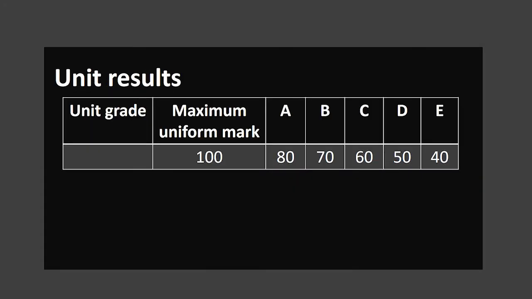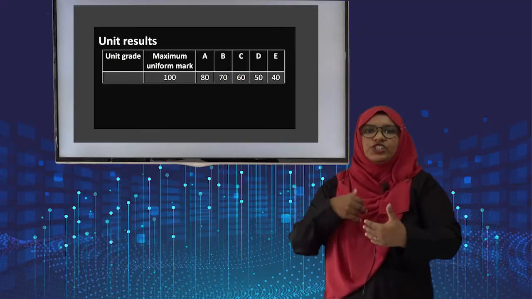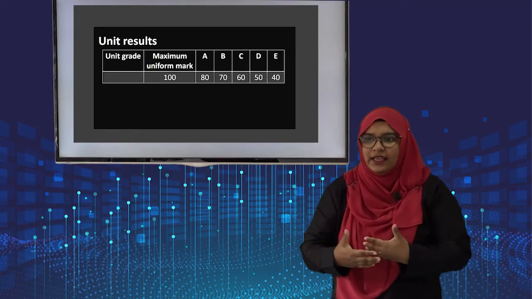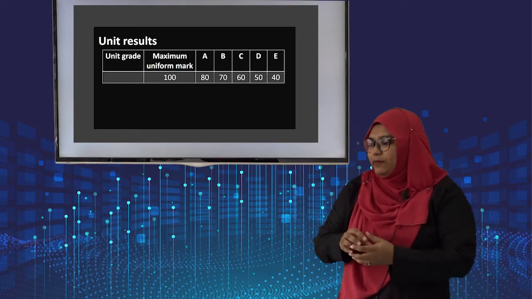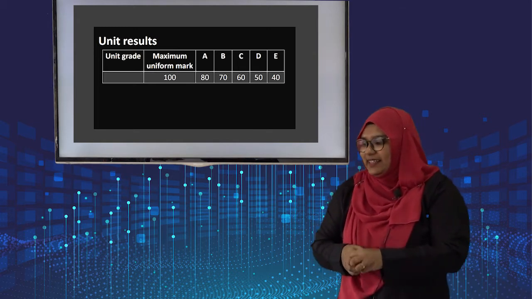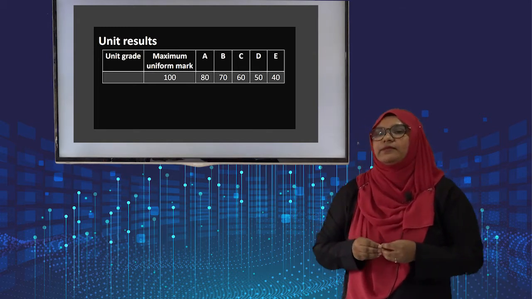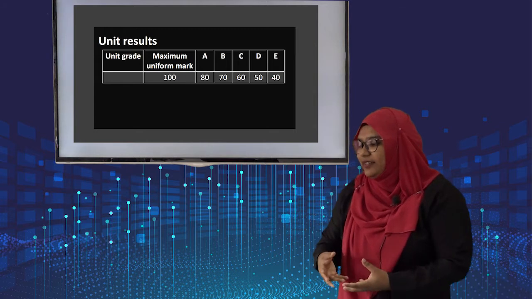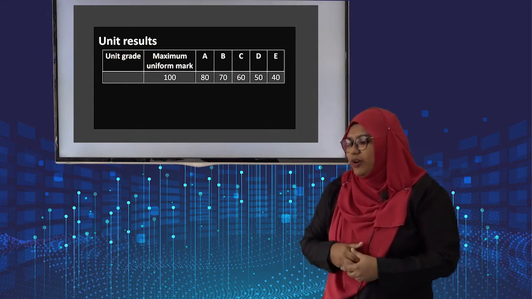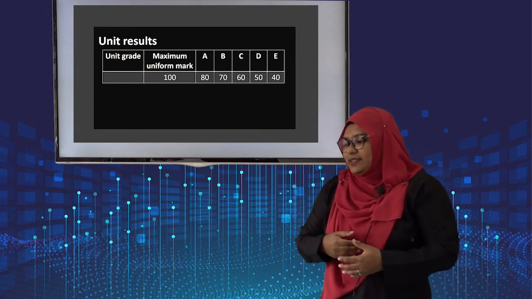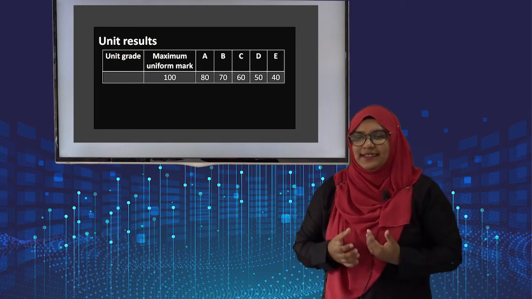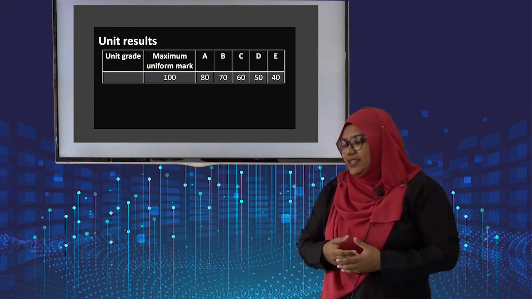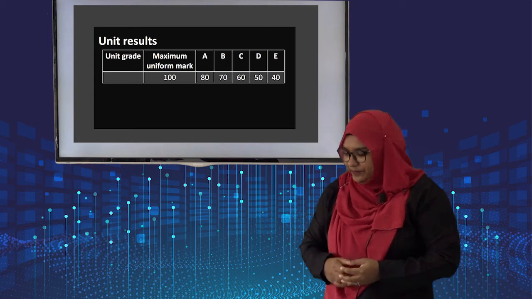Okay, now let's look at an example. For example, if a student completed IAS Unit 1, this is how they will be given the mark. As I told earlier, first they will be marking your paper from the raw marks, which is 80. They will be converting this to maximum uniform marks, which will be 100. So if a student scores 80, they will get A, 70 B, 60 C, 50 D, 40 E.